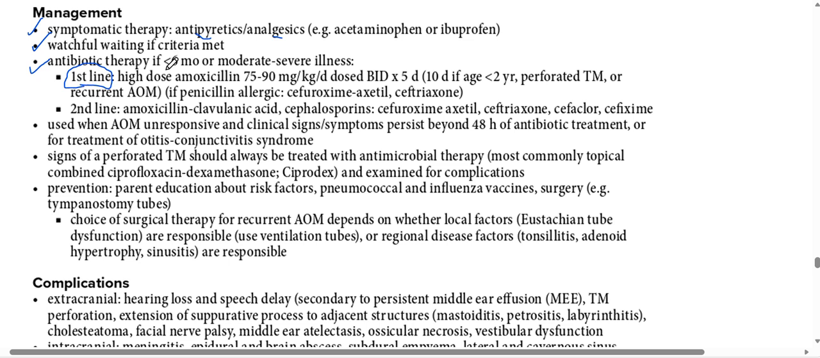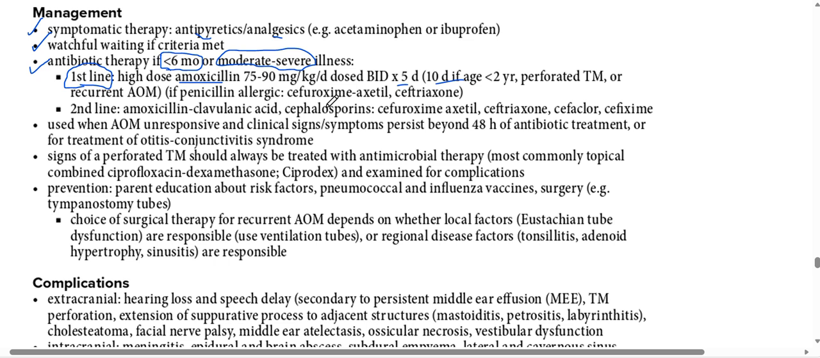But if the child is less than 6 months and is suffering from moderate or severe illness, what we have to give is high dose amoxicillin, and we don't need to remember the doses, given for 5 days, and 10 days if the age is less than 2 years. Okay, perforated tympanic membrane or recurrent otitis media, if penicillin allergic, give cefuroxime, ceftriaxone. Okay, that much we need to remember.